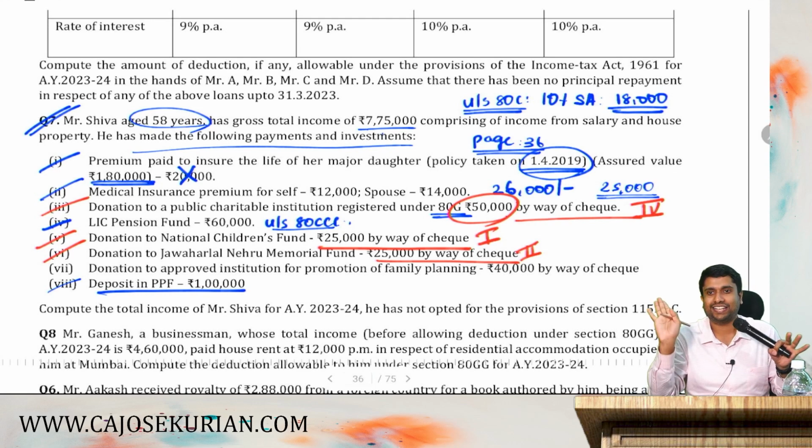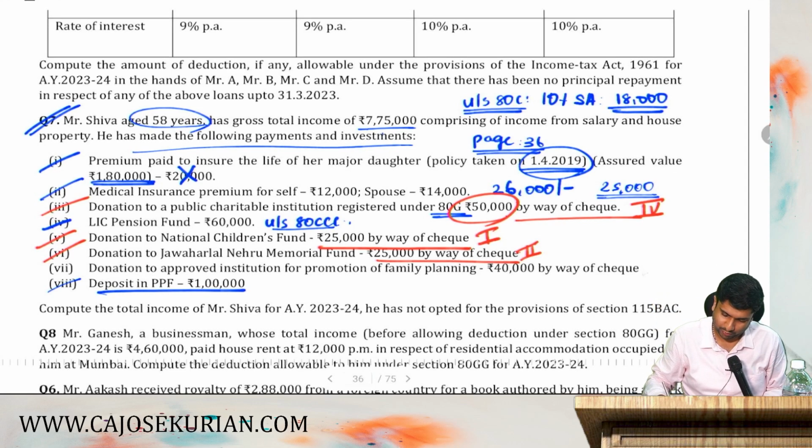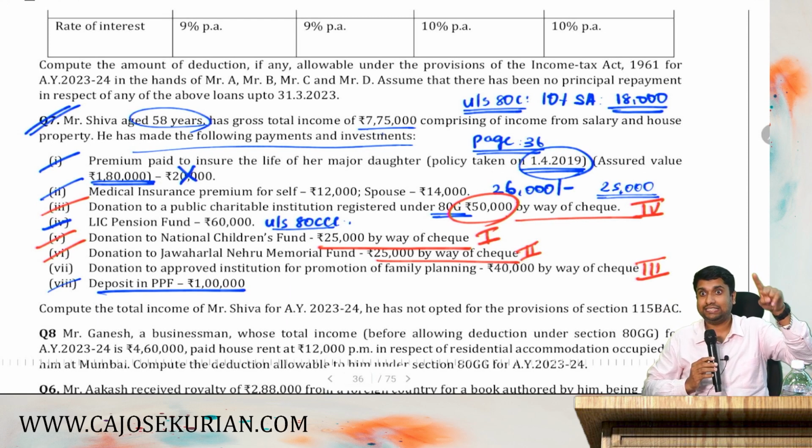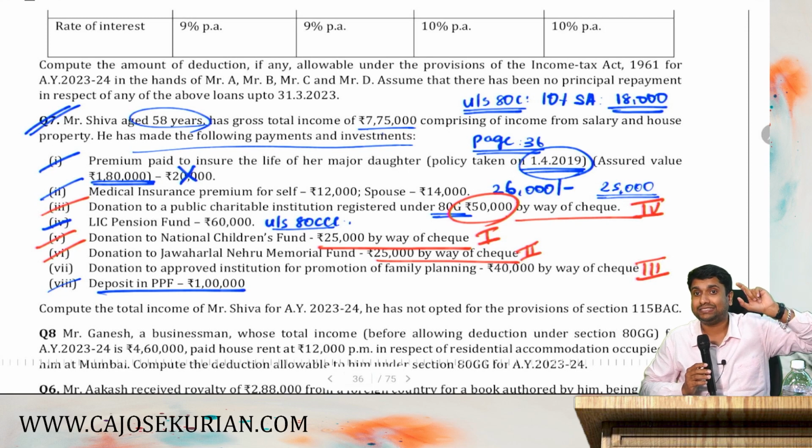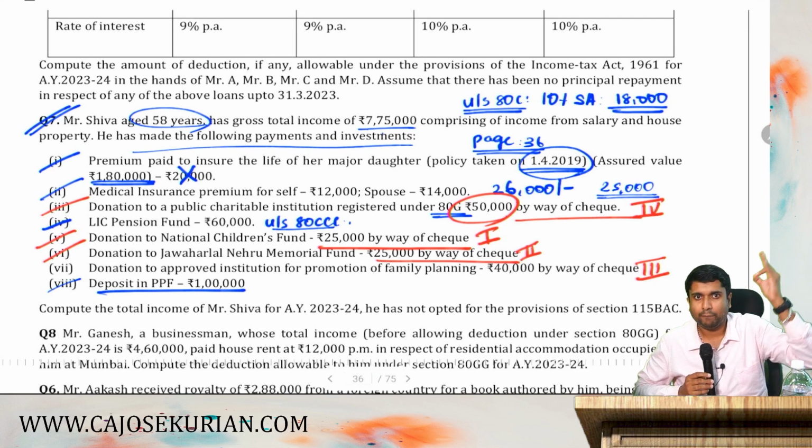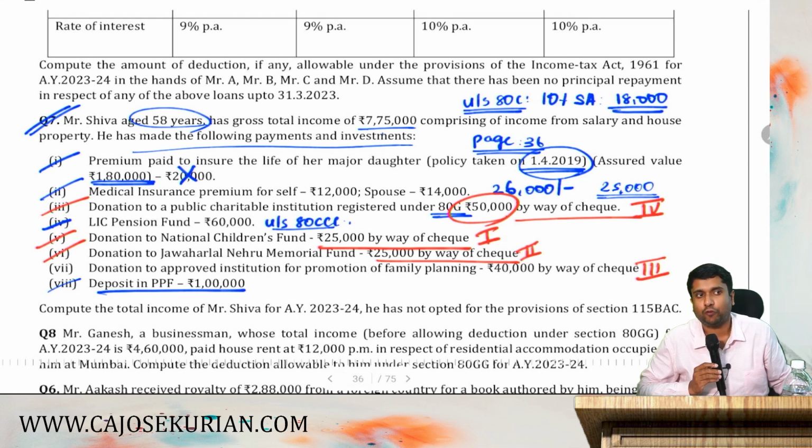So, we have all the categories. Yes or no? So, category number 3. Category number 3 is subjected to what? Qualifying limit. So, we have 3 and 4 to deal with. Yes or no? Before dealing with category 3 and 4, you have one duty.